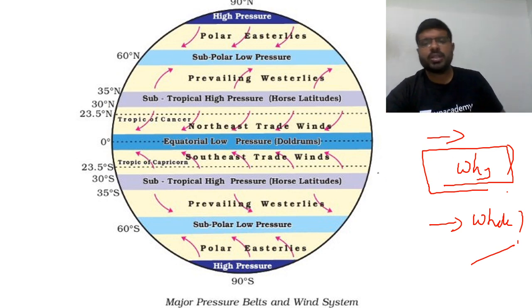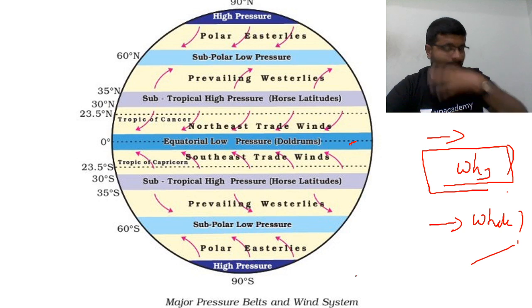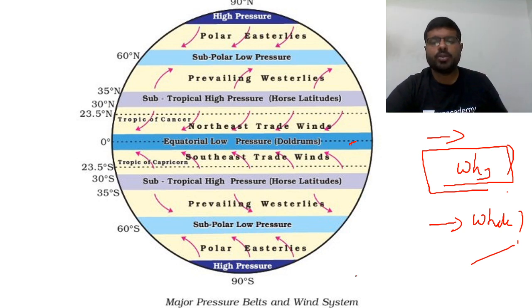Why is the equatorial low pressure belt formed? Because of high temperature. It is a zone of wind convergence, so the trade winds which are coming here converge and move up into the atmosphere. Horse latitudes. Why are these subtropical high pressure belts? They are formed because of wind subsidence. Why is there wind subsidence? Because the upper atmosphere winds are subsiding at this place.